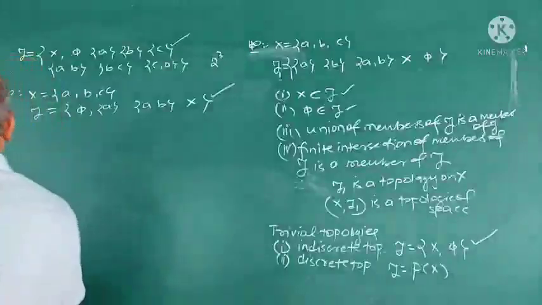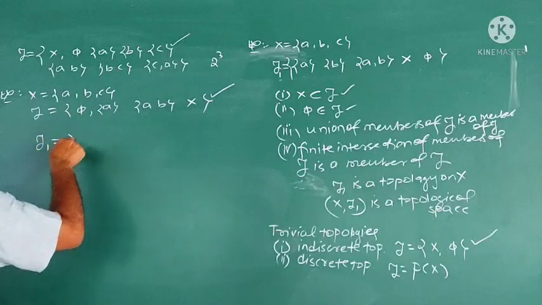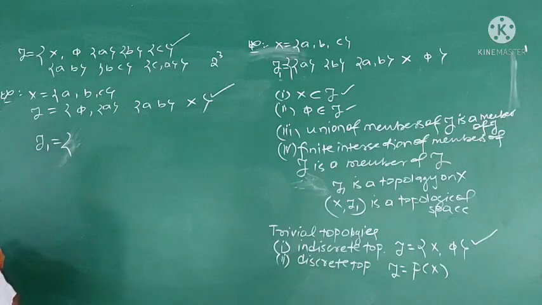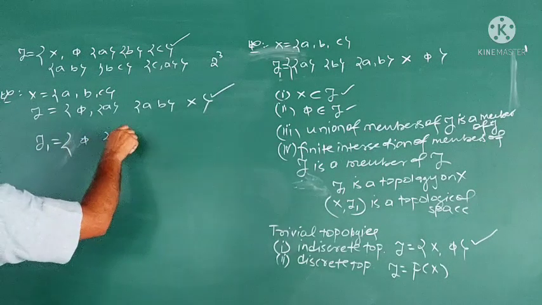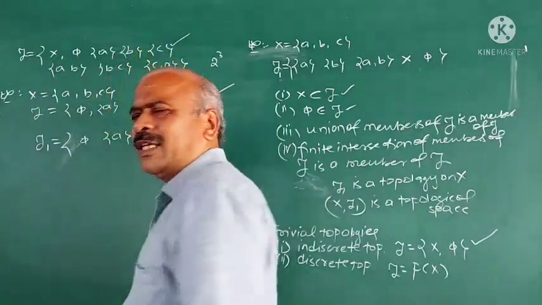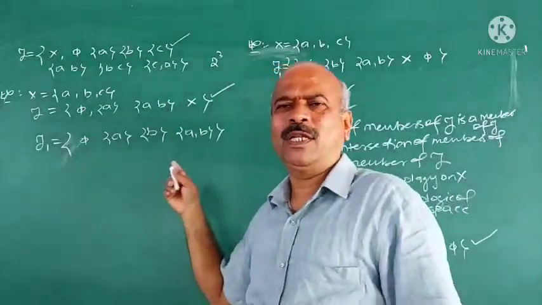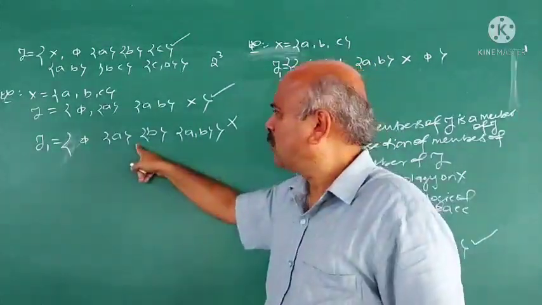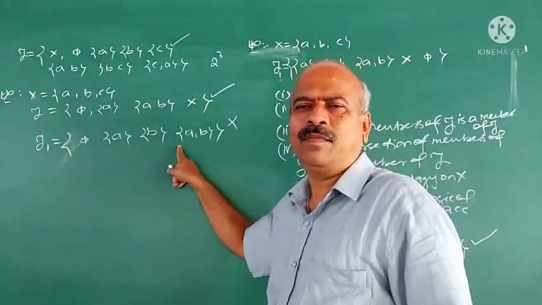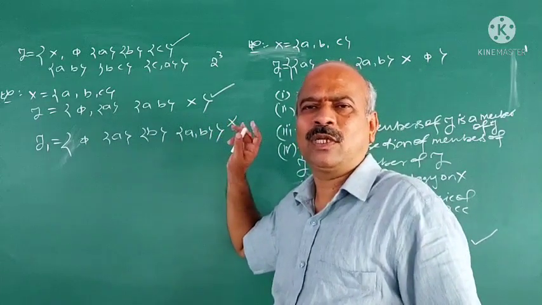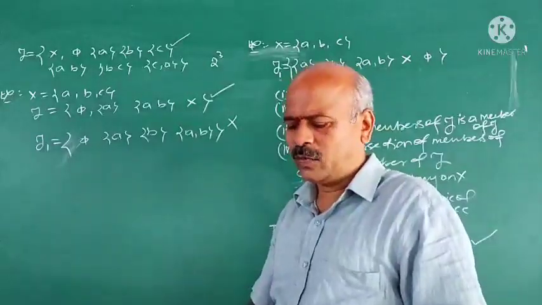Next, suppose X is the same set ABC, tau 1 is pi, A, B, AB. Now, my question is whether it is a topology. Anybody? Whether it is a topology? It is not a topology. What is the reason? It is not a topology because X is missing here. X is not there. So that condition is not satisfied. Axiom is not satisfied. Hence, tau 1 is not a topology on X.